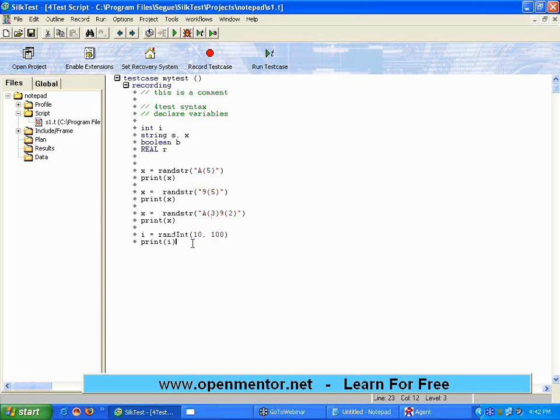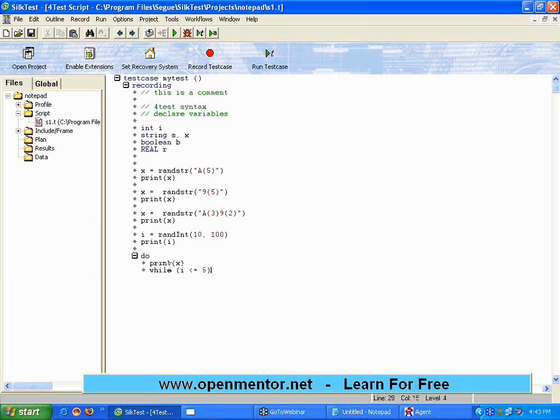Probably you can try. Let me see whether I understand what this person is saying. There's a do loop here. I think this is what the person wants. Print x, okay? While i is less than or equal to 5, right? I think this is what the person is asking.